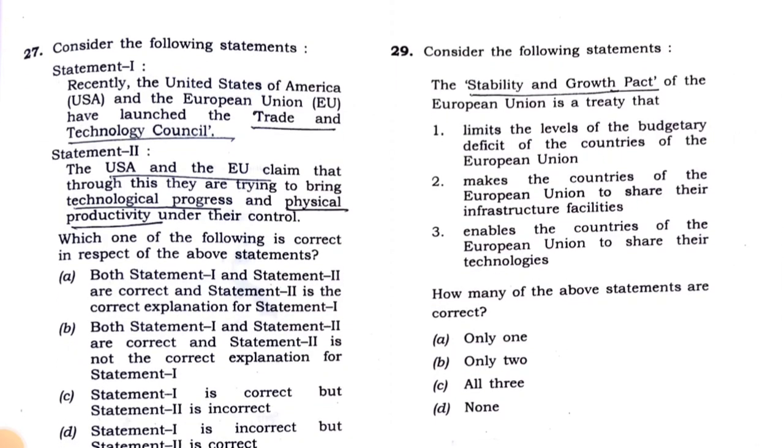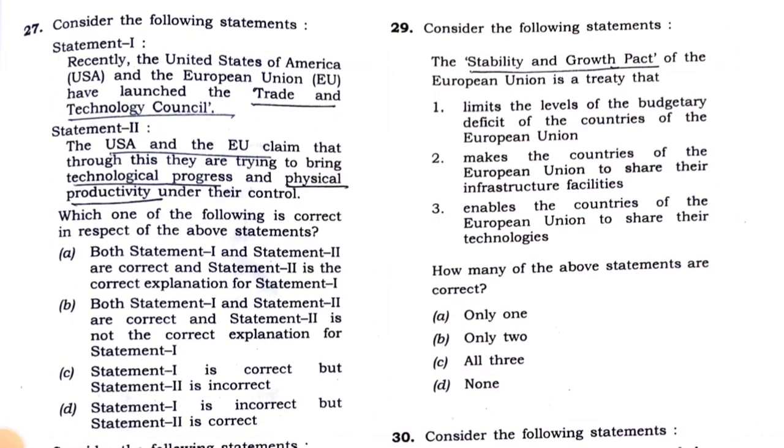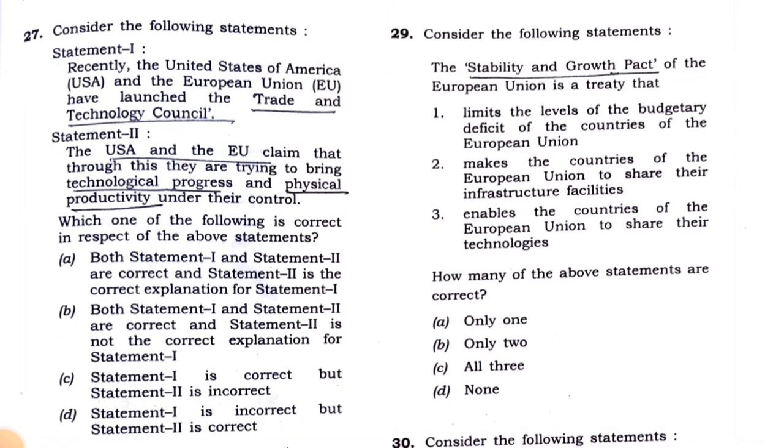Consider the following statements. Recently, the United States of America and European Union have launched the Trade and Technology Council. The USA and EU claim that through this they are trying to bring technological progress and physical productivity under their control. So in this question, both statement 1 and statement 2 are correct, and statement 2 is the correct explanation of statement 1. So this is a current affairs based question.